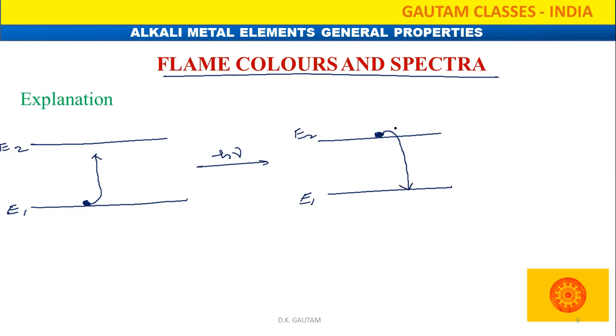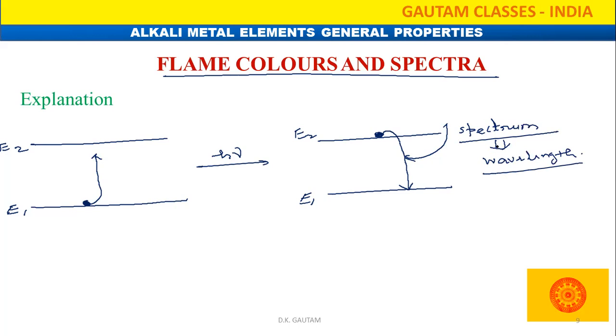While the electron is returning back, it emits energy, and that emission takes place in the form of a spectrum. This spectrum is associated with a certain wavelength, and by that wavelength it shows the color.